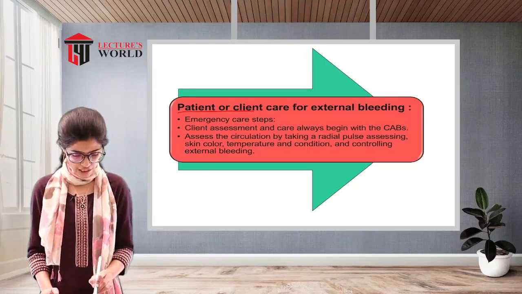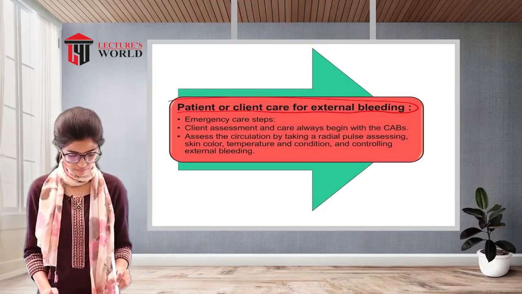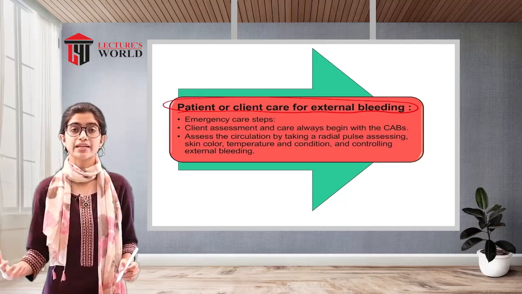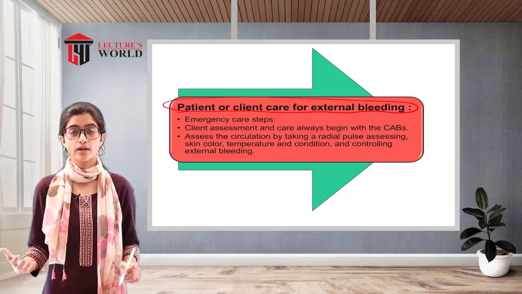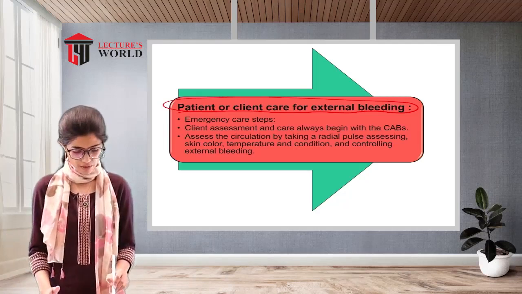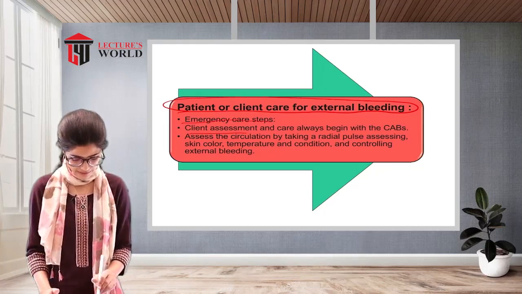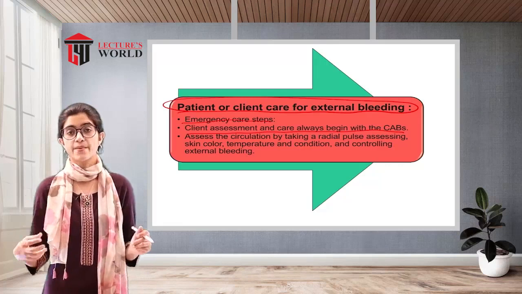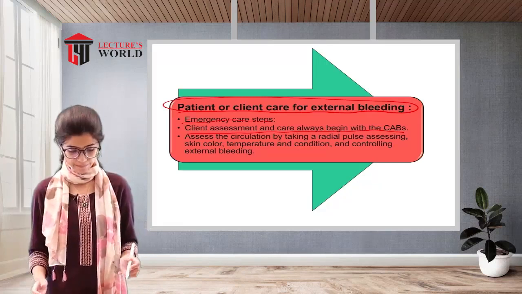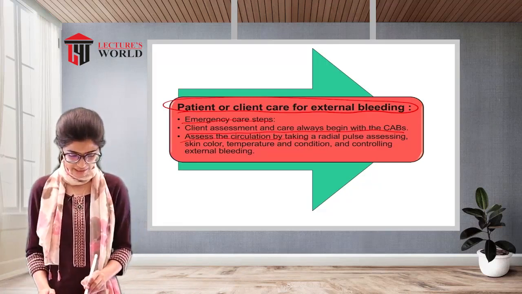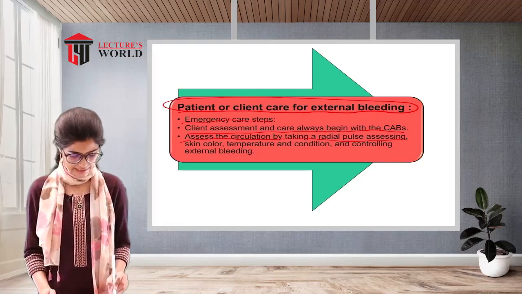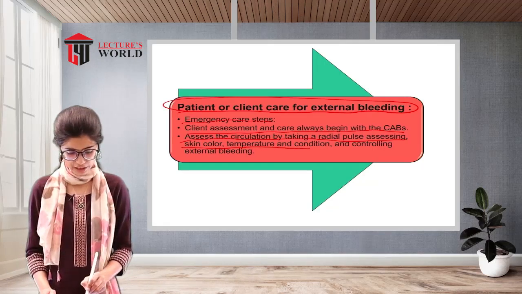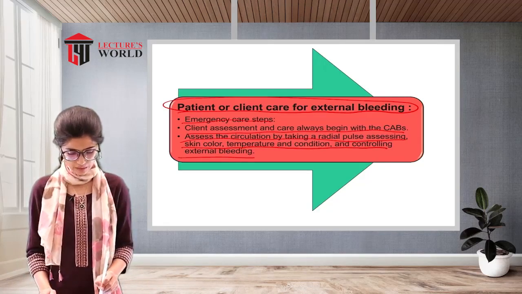Patient or client care for external bleeding. Now, if external bleeding has happened due to any of the causes, what is to be done? Emergency care steps: client assessment and care always begins with the CABs. That is, you have to check the airway, the breathing and the circulation. Assess the circulation by taking a radial pulse, assessing skin color, temperature and condition, and controlling external bleeding.